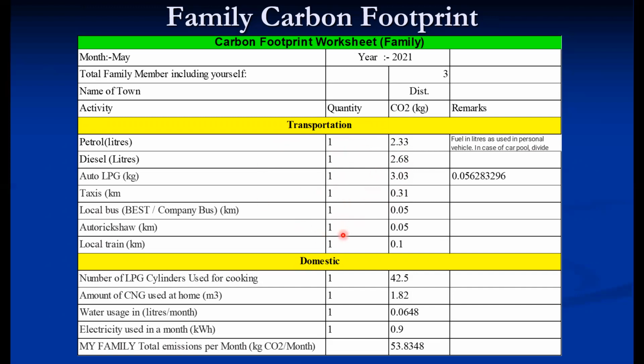So these are the activities that are important. For domestic activities, LPG is used for cooking. The gas present in a cylinder is generally around 14 to 15 kg. So how many cylinders is your family using per month? If there is a CNG connection, put that. Water usage also matters, depending upon the usage of water for bathing, toilet, cooking, and washing.